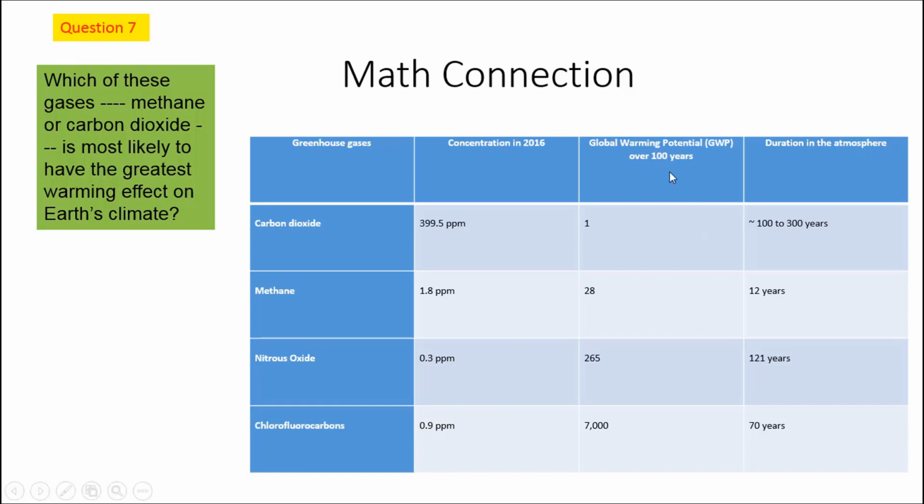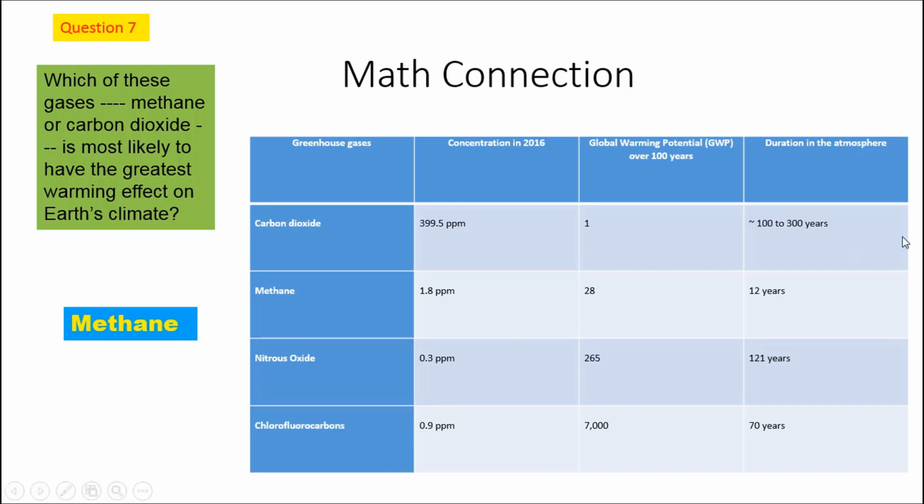Global warming potential, we're going to look at that a lot. In this case, methane has a global warming potential of 28. It's 28 times better at warming the Earth than carbon dioxide. We have to look at that, even though it has a smaller amount and it's in the atmosphere less time. Because it can warm 28 times better, we're going to say that it is methane. You would do that same thing for the next problem. Again, what I'm looking for is you being able to explain why you chose one over the other if I ask you.